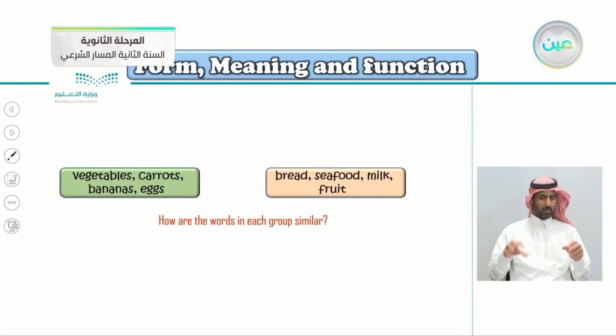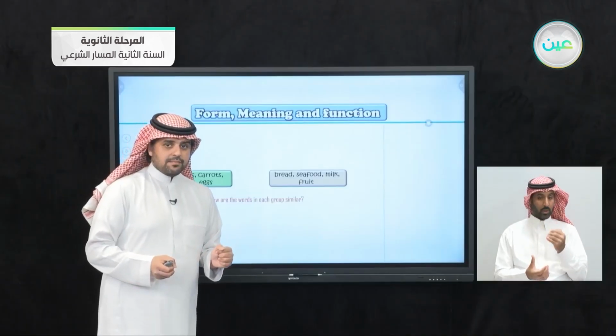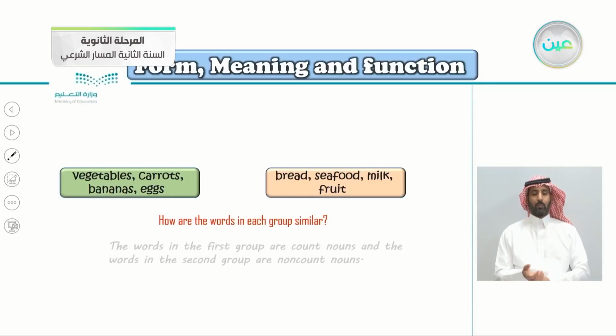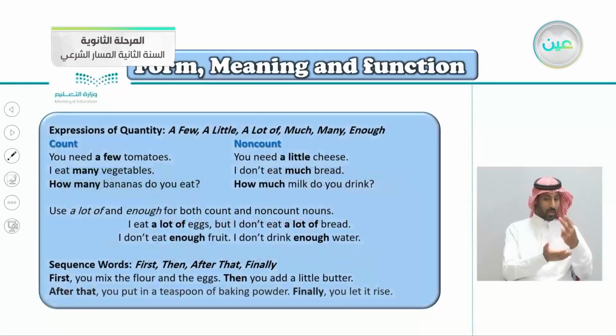So vegetables, carrots, bananas, eggs. How are these words similar? Bread, seafood, milk, fruit. How are these words similar? So, do you know the answer? Let's look for the answer here. The words in the first group are count nouns. Notice the S here: vegetables, carrots, bananas, eggs. So they are count nouns. And the words in the second group are non-count nouns.